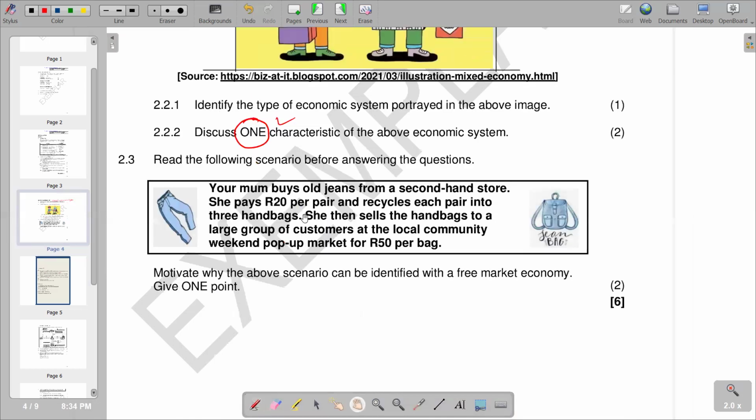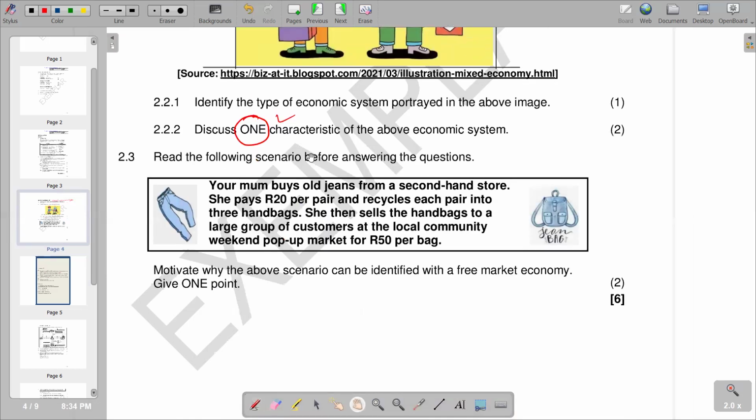2.3 reads, read the following scenario before answering the questions. The scenario reads, your mom buys old jeans from a second-hand store. She pays 20 rand per pair and recycles each pair into 3 handbags. She then sells the handbags to a large group of customers in the local community at a pop-up market for 50 rand per bag. So this is the scenario that you are given, and then we go to our question saying, motivate why the above scenario can be identified with a free market economy.